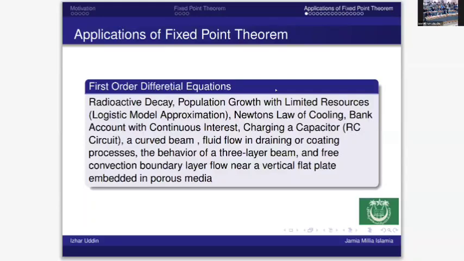And these are the examples to illustrate that. But what are the applications of the fixed point theorem? So the first application of the fixed point theorem is in differential equations. There are a lot of mathematical models which can be converted, by means of the differential equation, into real life problems.